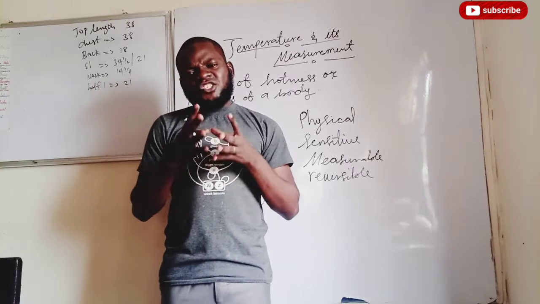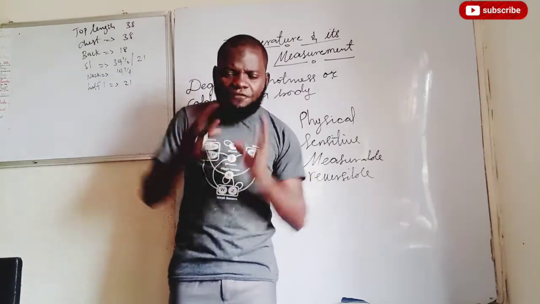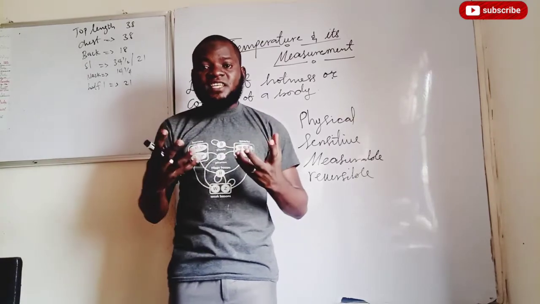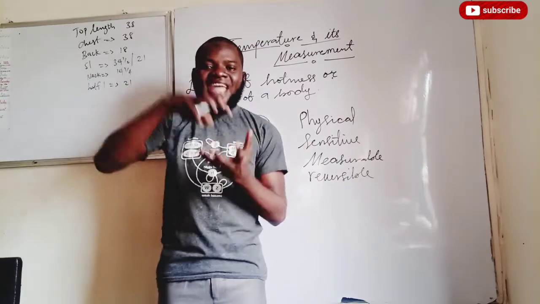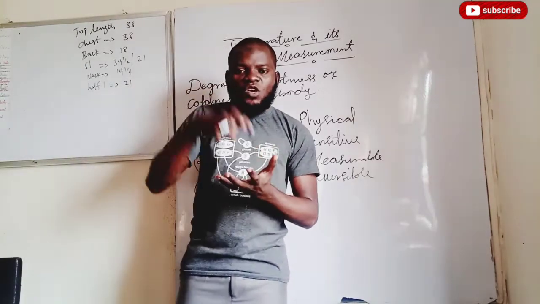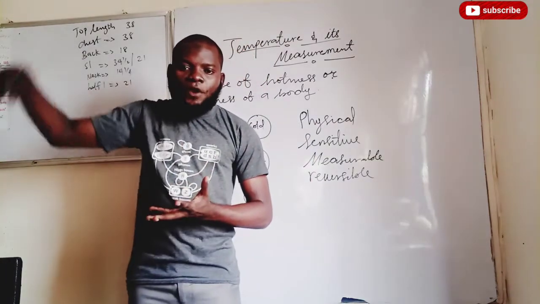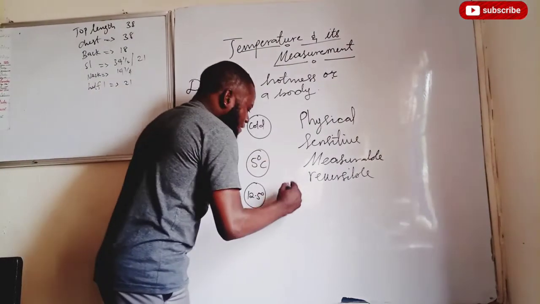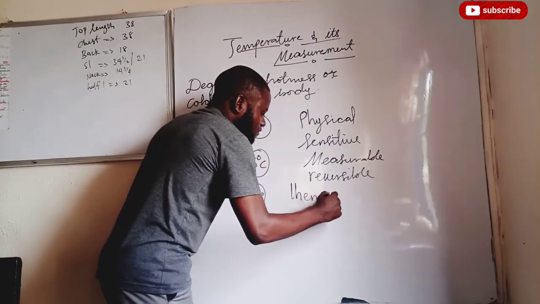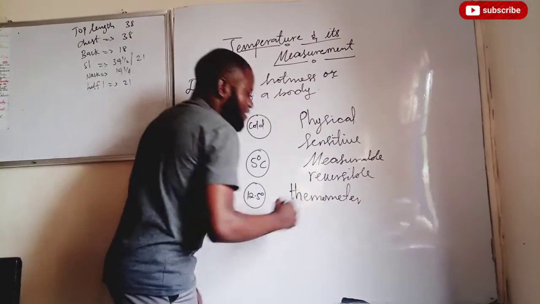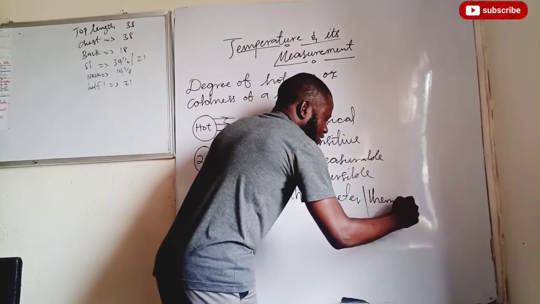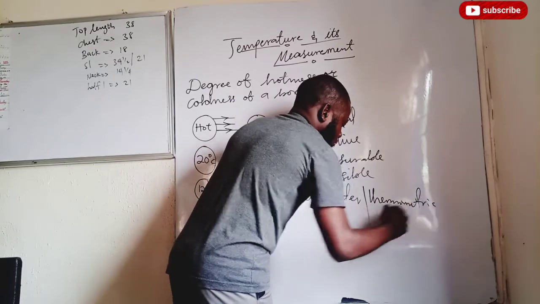Now, the thermometric substances behave differently to change in temperature. The way they behave to change in temperature is quite different. Therefore, there is something we call thermometric property. So for every thermometer, when you have a thermometer, that thermometer will have a thermometric substance.